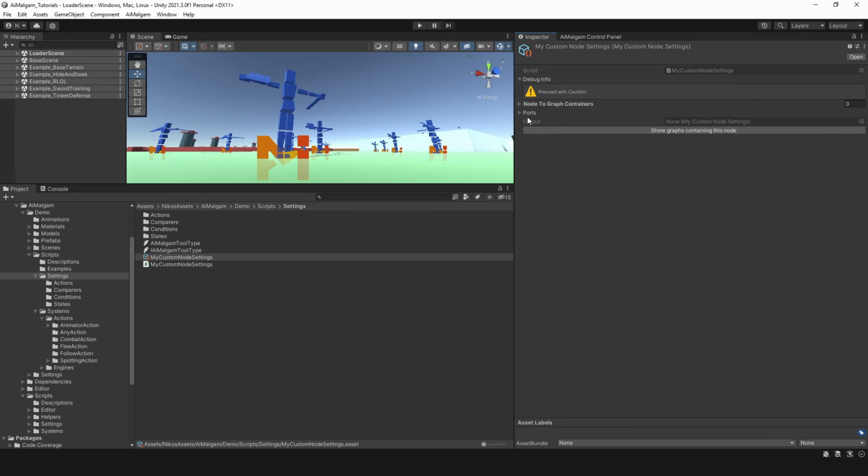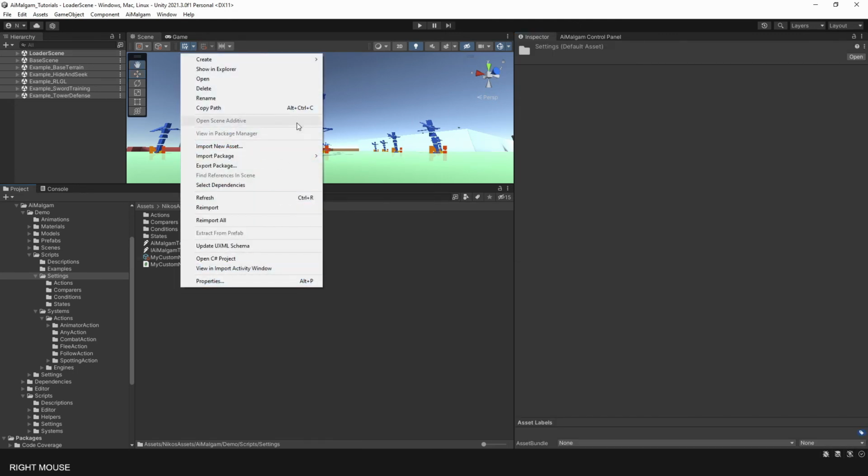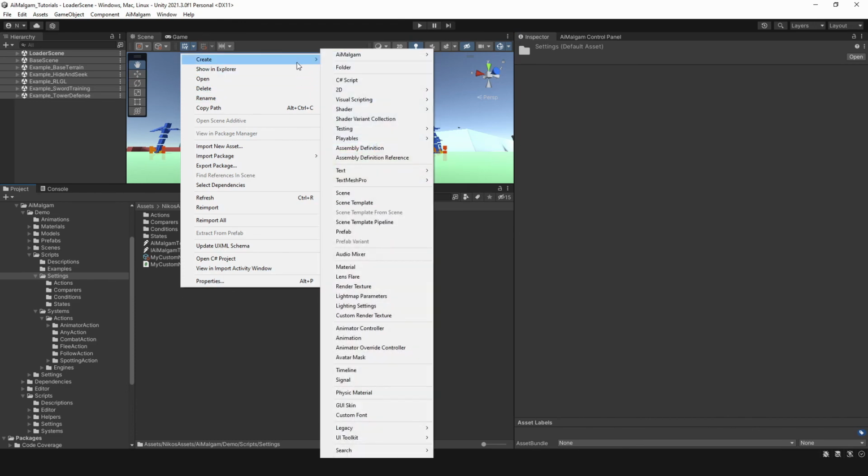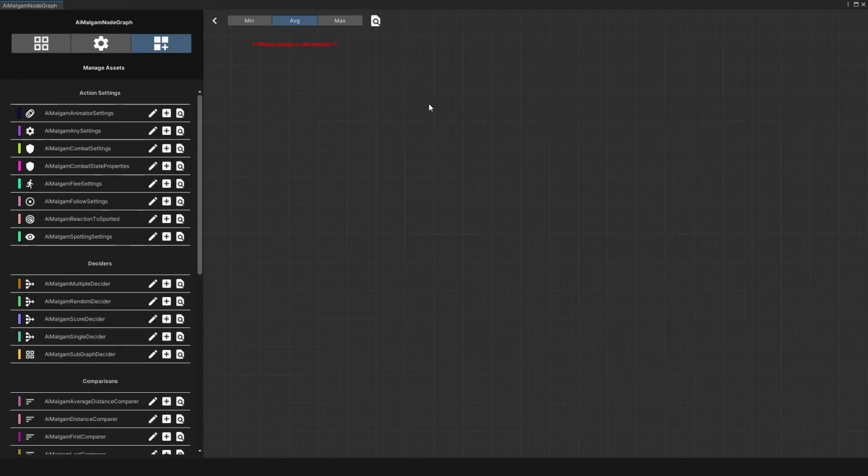As you can see, it is now in the fold out area. Now let's see how the node setting looks in the graph editor.